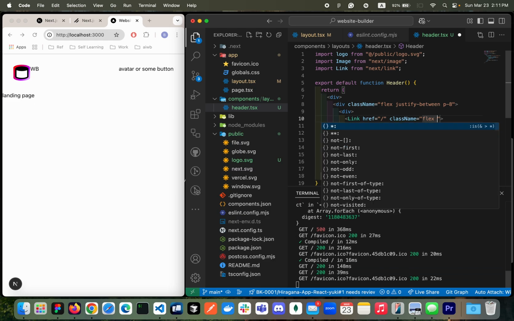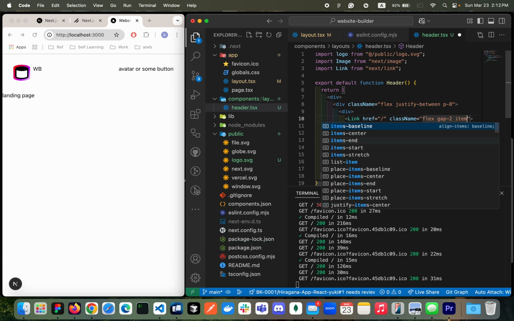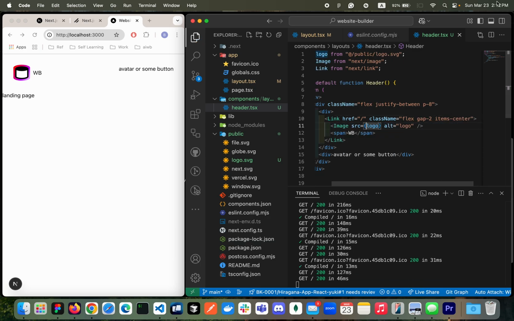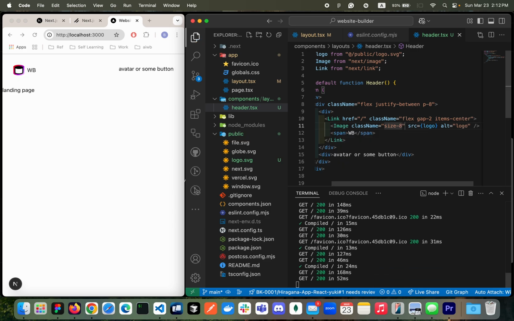So give the flex and then give some gap, maybe 8 pixel. And then at the same time, I need to keep them centered vertically. Let's give some size to the logo, right? So I'll be giving the size here. So class name and the size, maybe around 32 pixel will be looking okay in my opinion.